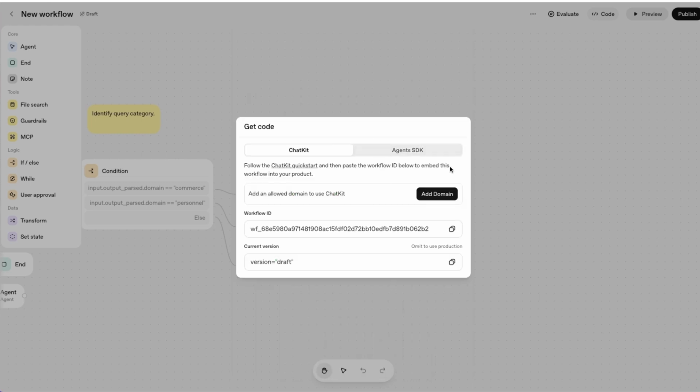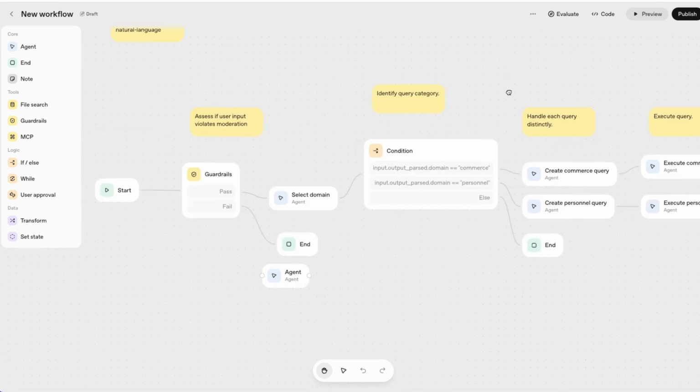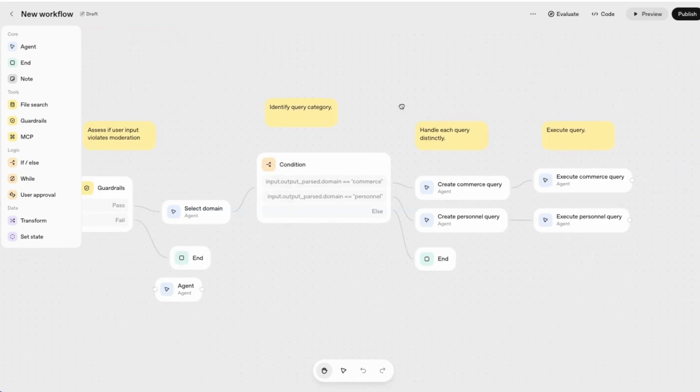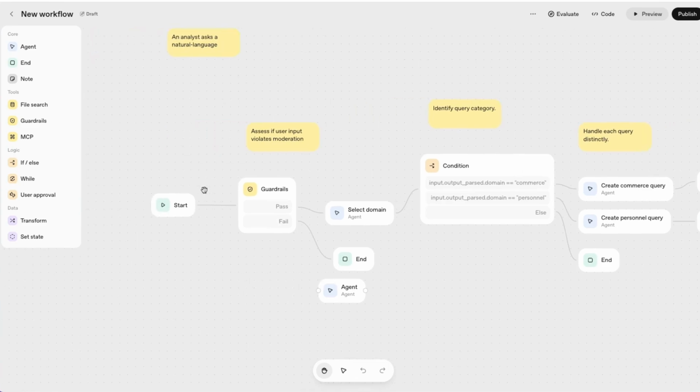So pretty cool, a lot familiar with some of the tools that we have seen before, but this is definitely a cleaner interface by OpenAI, a nice set of tools and nodes to begin with. Of course, this is probably going to get bigger and bigger in a few months.